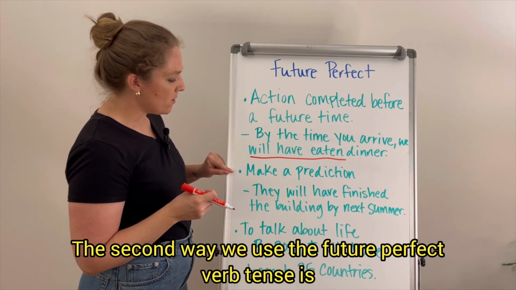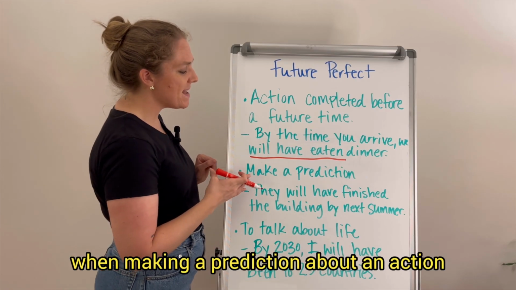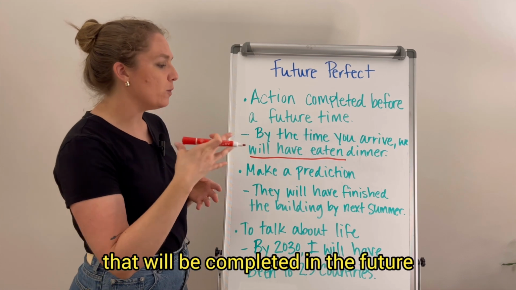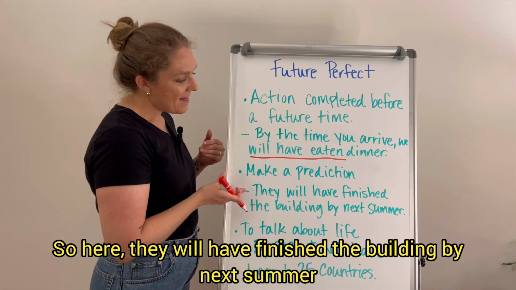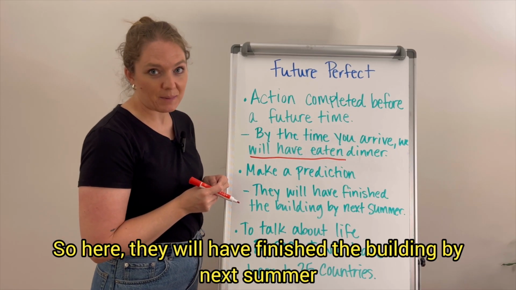The second way we use the future perfect verb tense is when making a prediction about an action that will be completed in the future. So here, they will have finished the building by next summer.